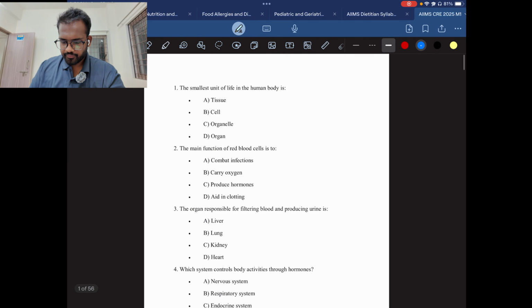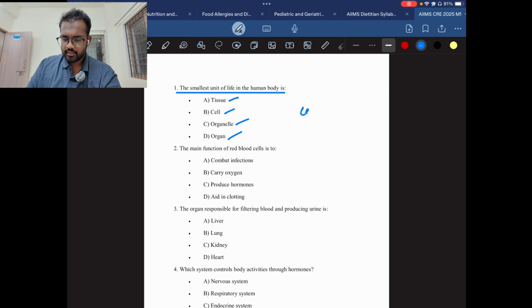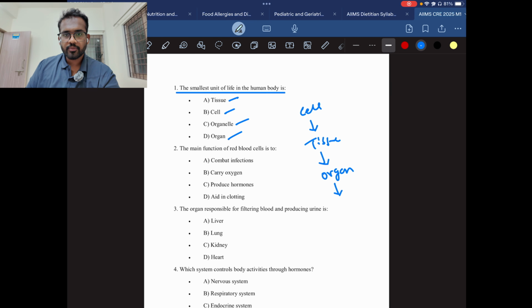The first question: the smallest unit of life in the human body is? This is a very easy question. Tissues, cell, organelles, organ. As you all know, a group of cells makes tissues, a group of tissues makes organs, a group of organs makes an organ system, and a group of organ systems makes an organism.